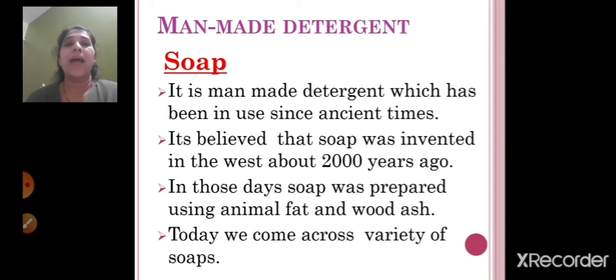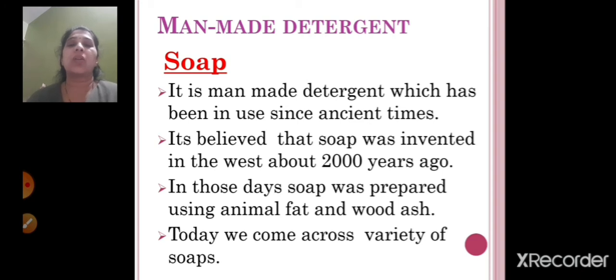Then man-made detergent. Now soap is a man-made detergent, which has been in use since ancient times. From the time man came to know how to make soap, from that time we are using this soap. It is believed that soap was invented in the West about 2000 years ago. In those days, soap was prepared using animal fat and wood ash.